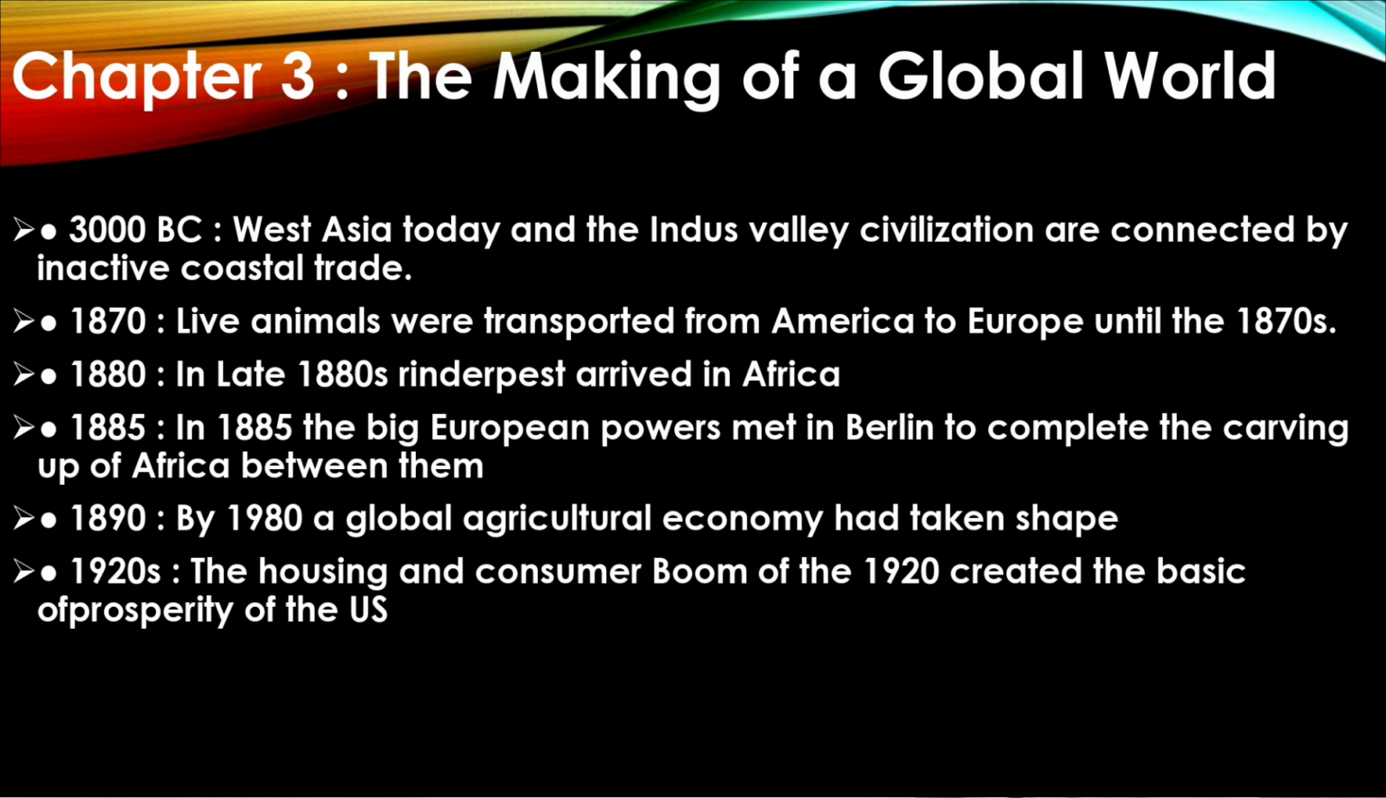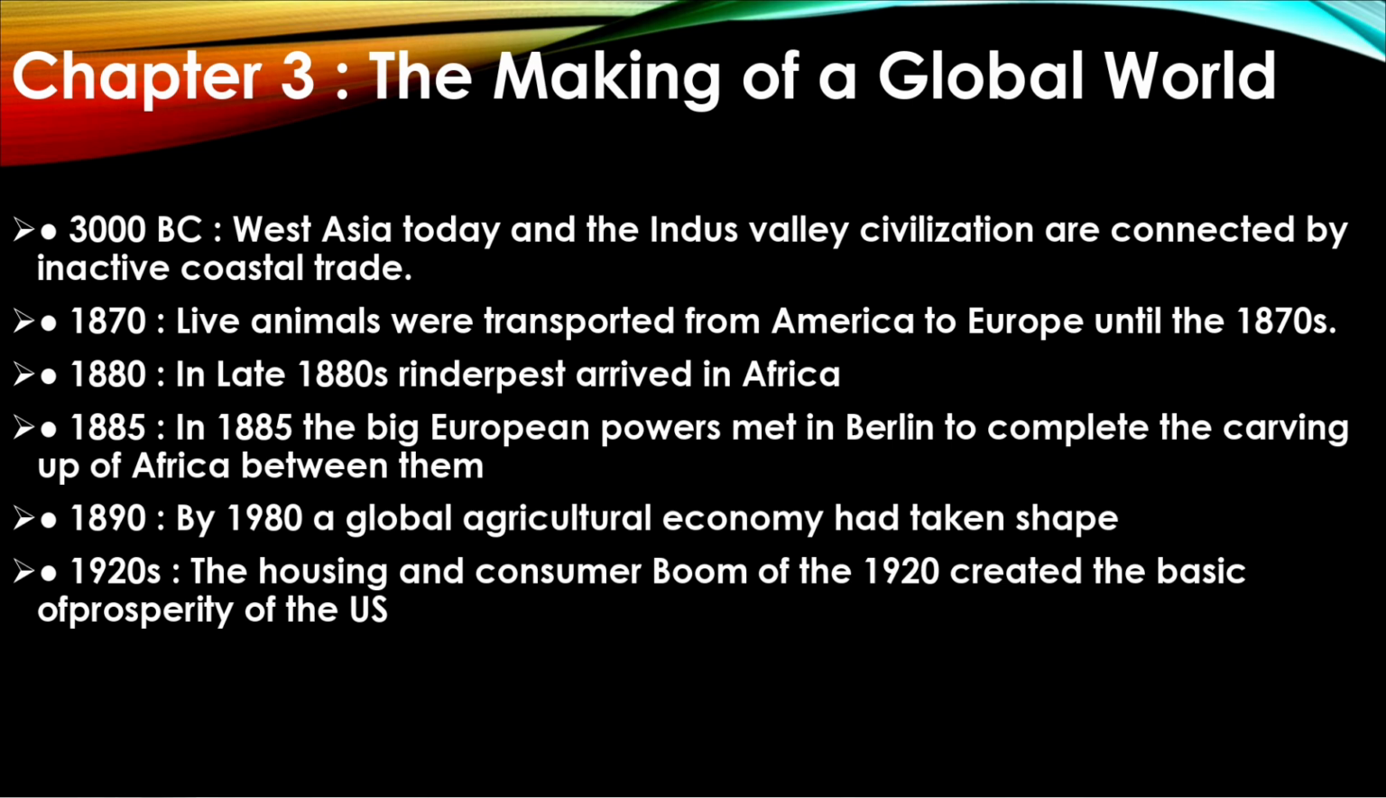Chapter 3, The Making of a Global World. 3000 BC, West Asia and the Indus Valley civilization were connected by active coastal trade. 1870, live animals were transported from America to Europe until 1870. 1890, in late 1890, Rinderpest arrived in Africa. 1885, the big European powers met in Berlin to complete the carving up of Africa between them. 1890, by 1890, a global agricultural economy had taken shape.